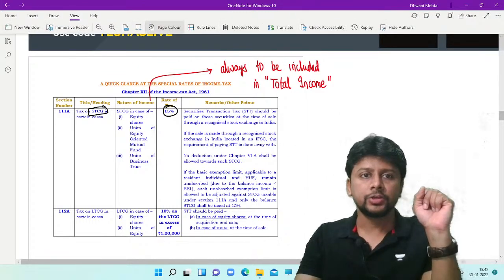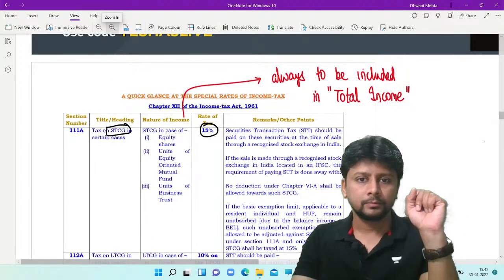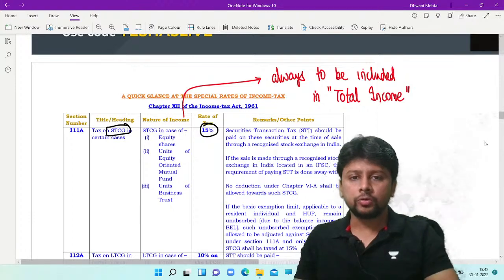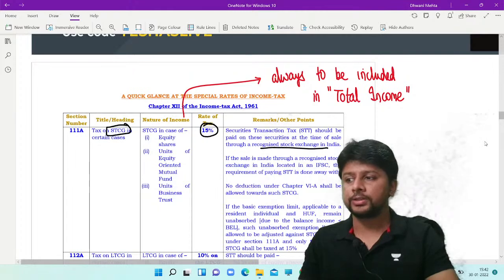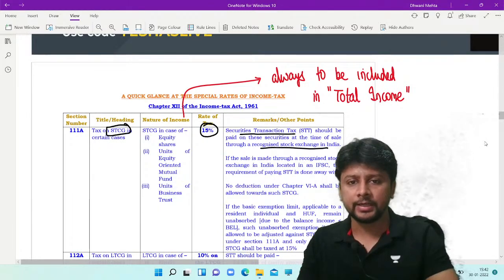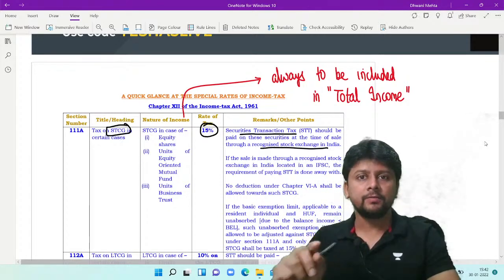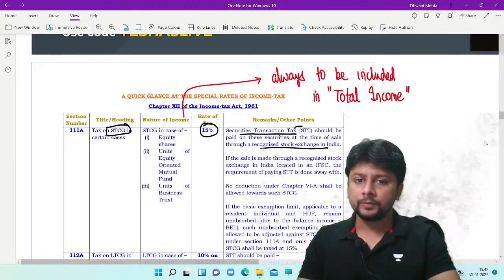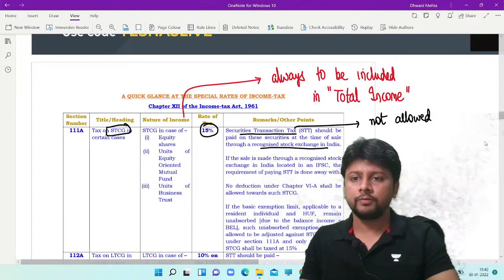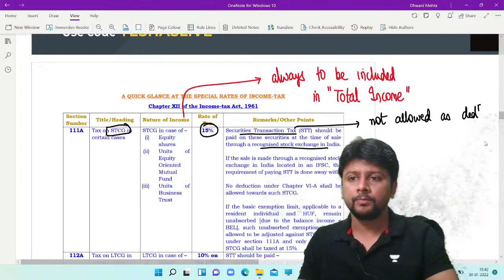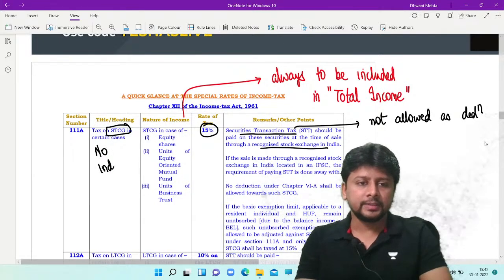These assets should be sold through a recognized stock exchange in India. The moment you sell them through a recognized stock exchange in India, there will be securities transaction tax. When you pay securities transaction tax, short-term capital gain will be taxed at the rate of 15%. Of course, securities transaction tax is not allowed as deduction while you compute your capital gain income. Short-term gain, so therefore there is no concept of indexation, obviously.